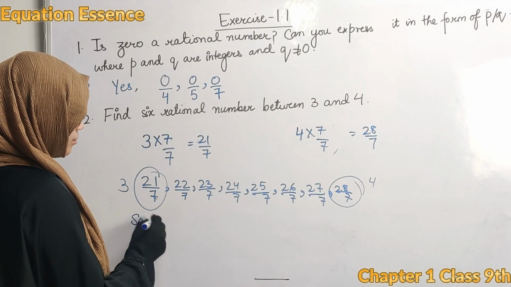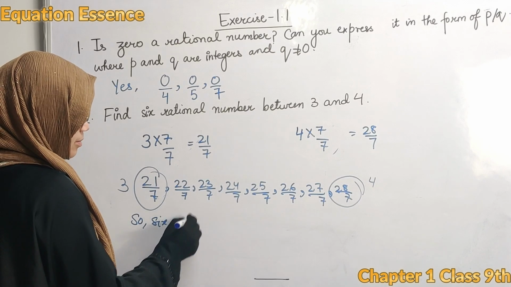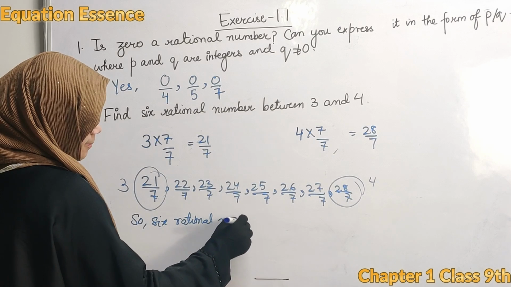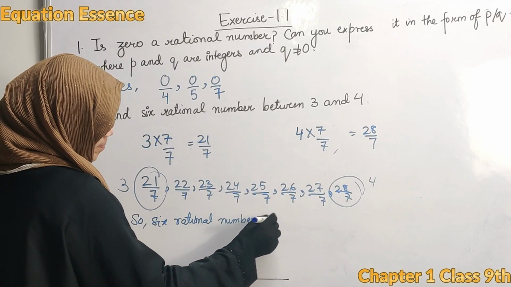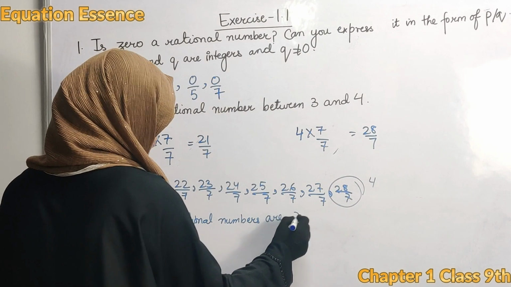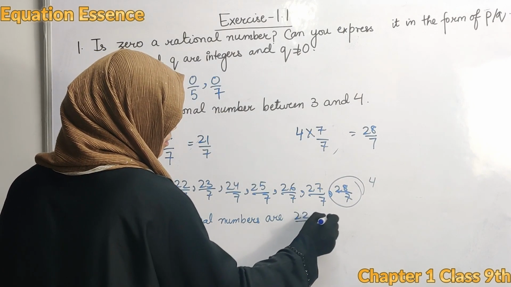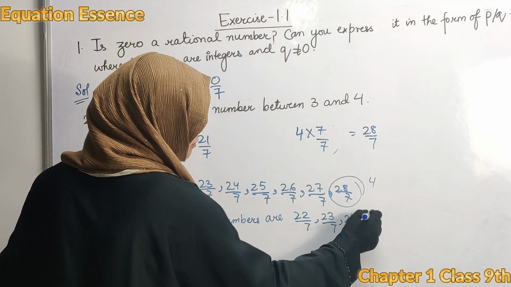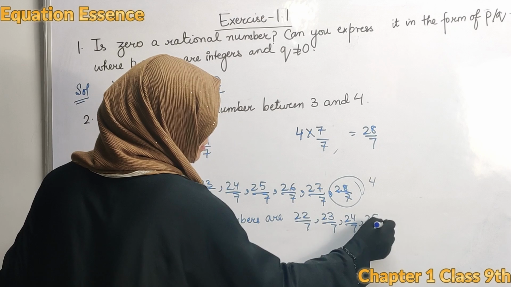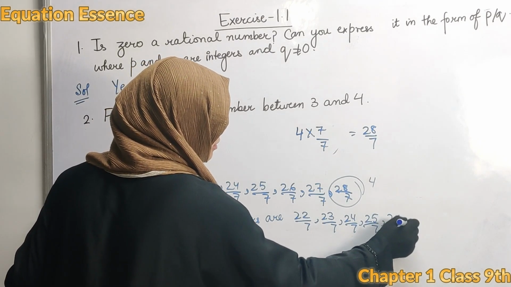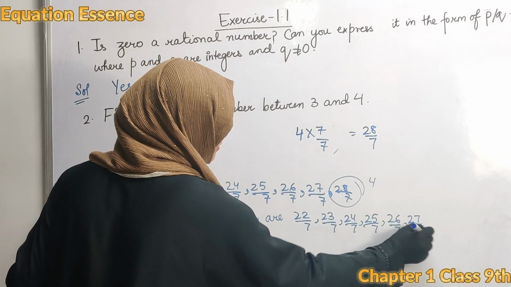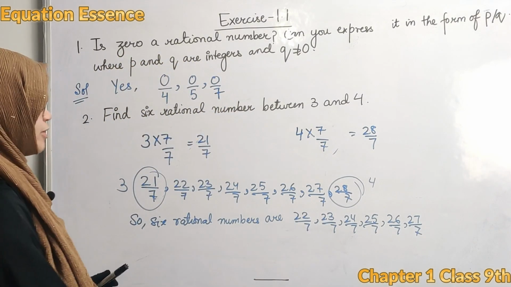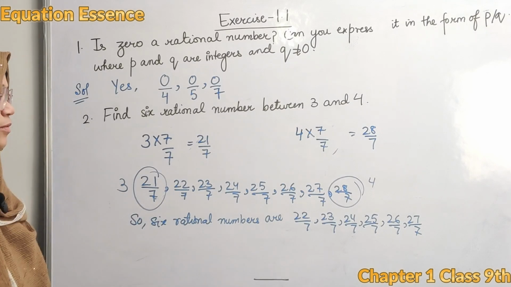So the 6 rational numbers are 22 upon 7, 23 upon 7, 24 upon 7, 25 upon 7, 26 upon 7, 27 upon 7. These are the 6 rational numbers which come between 3 and 4.